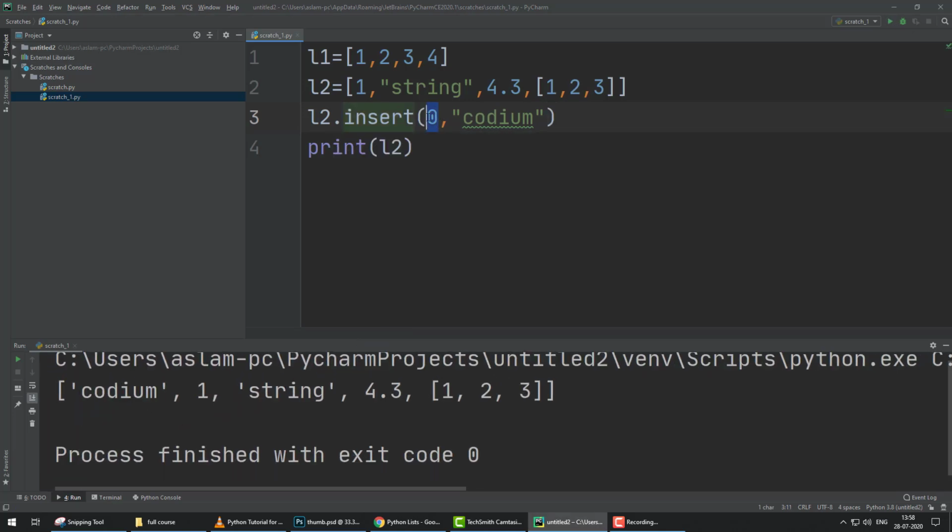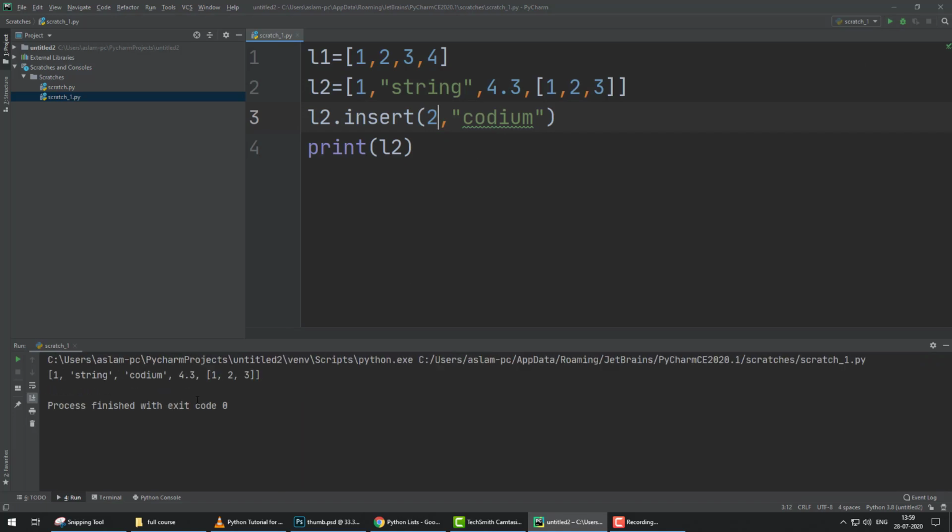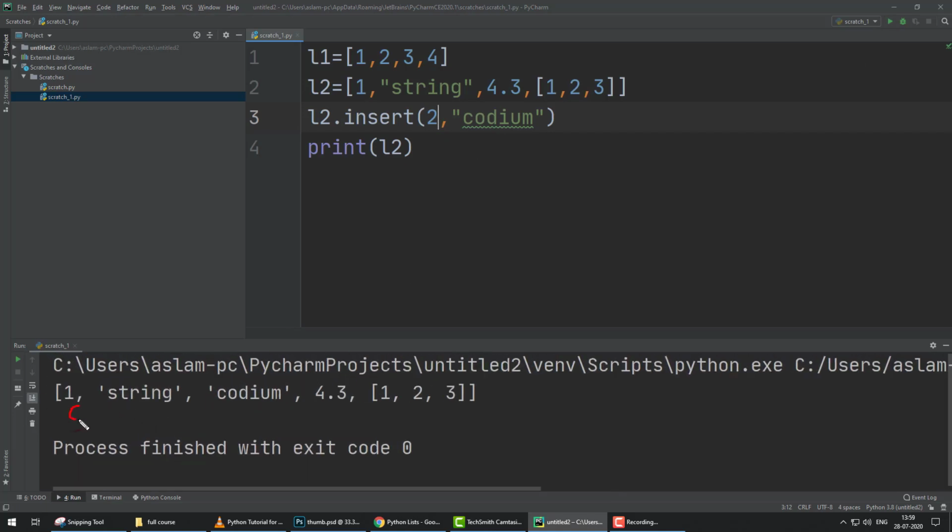If you put 2 here, it means we give the Codium string index number 2. Okay, now run. Now you can check: this is index number 0, index number 1, index number 2.